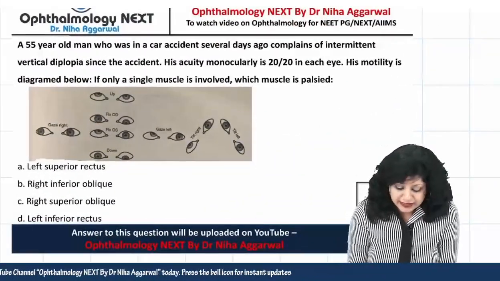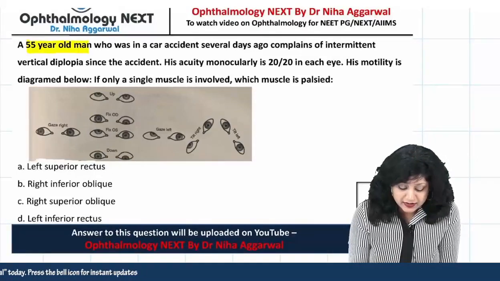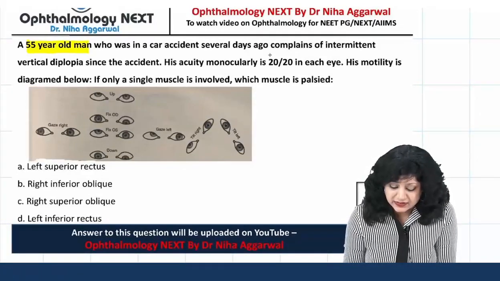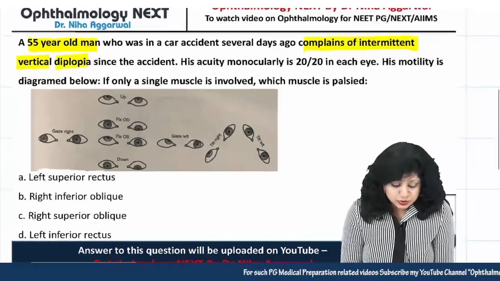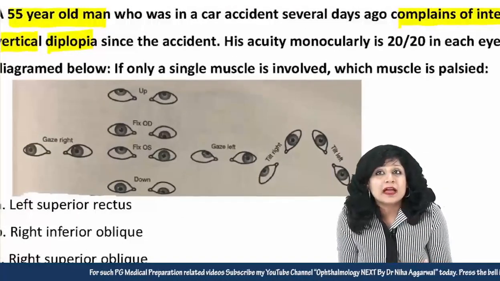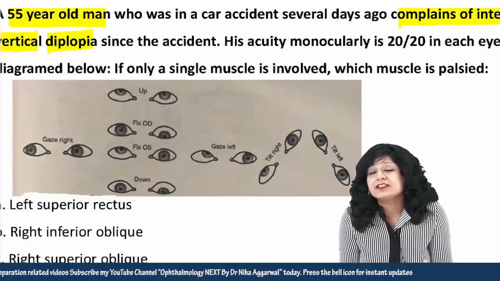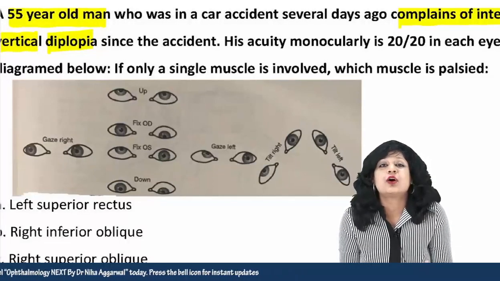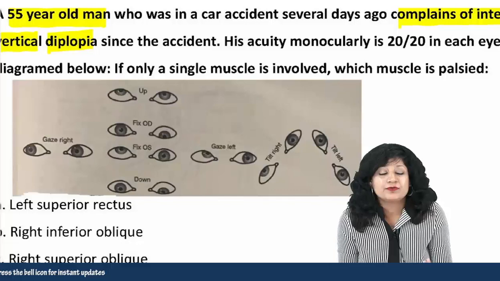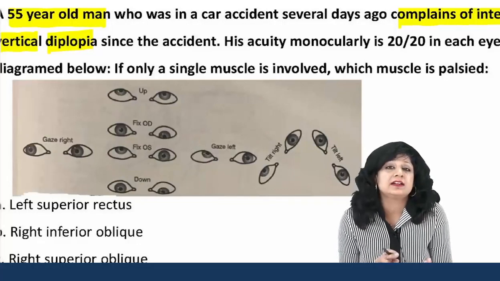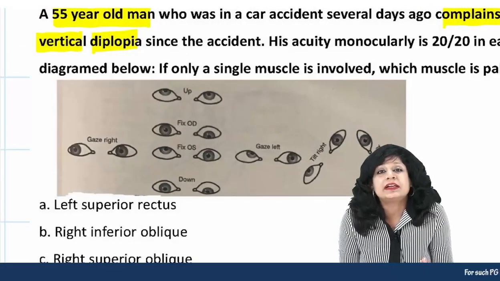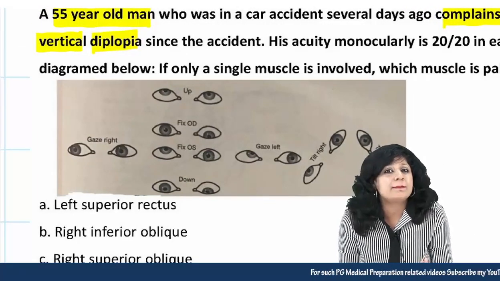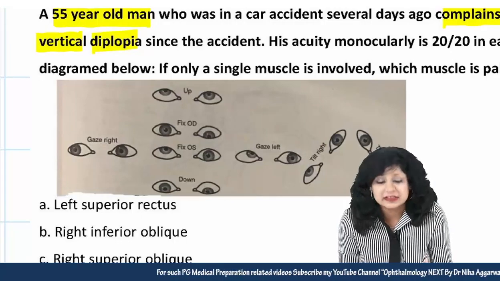There is a 55-year-old man who was in a car accident several days ago, and complains of intermittent vertical diplopia since the accident. So if you see here, we have diplopia due to the car accident. Diplopia means we have got a paralysis, leading to a paralytic kind of squint. And what kind of diplopia? It is vertical. So you have to think about a palsy that is leading to a vertical squint.